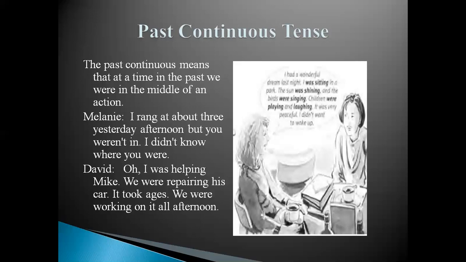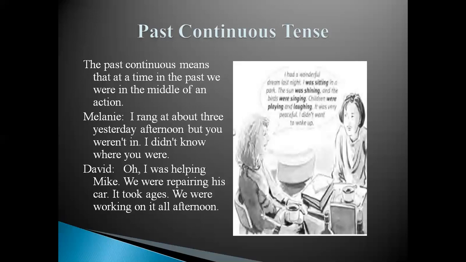So at 3 in the past, David is telling us that at a particular past time he was in the middle of all these actions, and these actions were not complete. So this is how the past continuous tense is utilized: it is used to talk about actions which were going on at a particular past time and which were incomplete at that time.